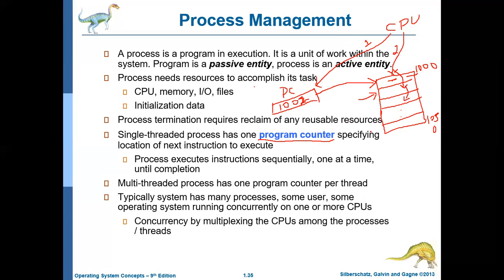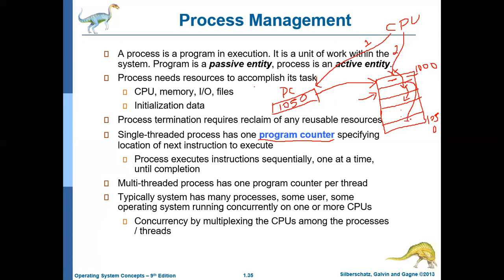Finally, at one point, the program counter will have the value 1050, which is the address of the last instruction. So the CPU will fetch that instruction and execute it.